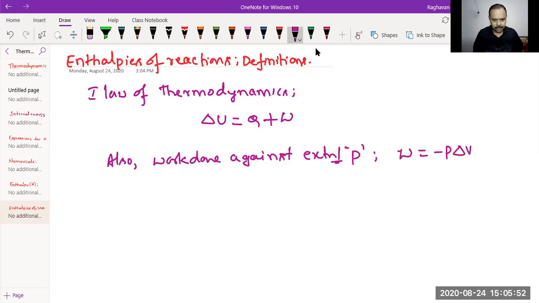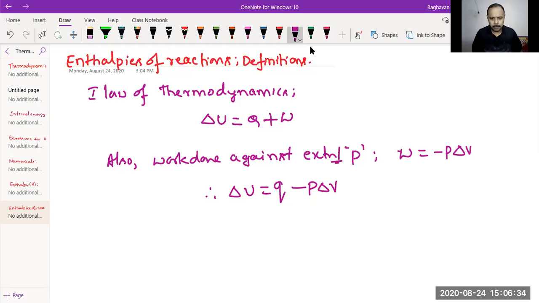So when you substitute here, delta U is equal to Q plus minus P delta V. Some books give the heat change as small q, and some books as capital Q. No problem, during any process you can write this heat change as small q also. As per your NCERT book representation, I'm writing capital Q. So delta U is equal to Q minus P delta V, right?